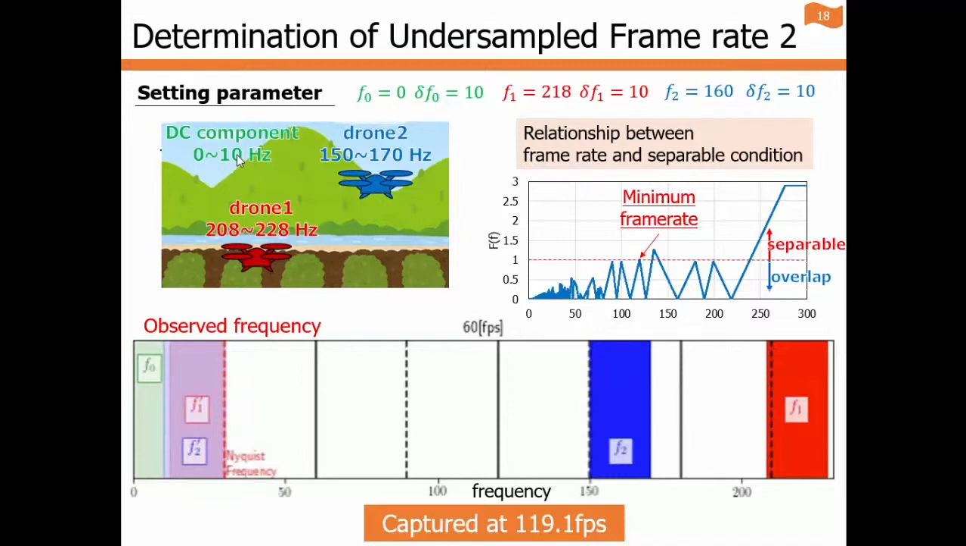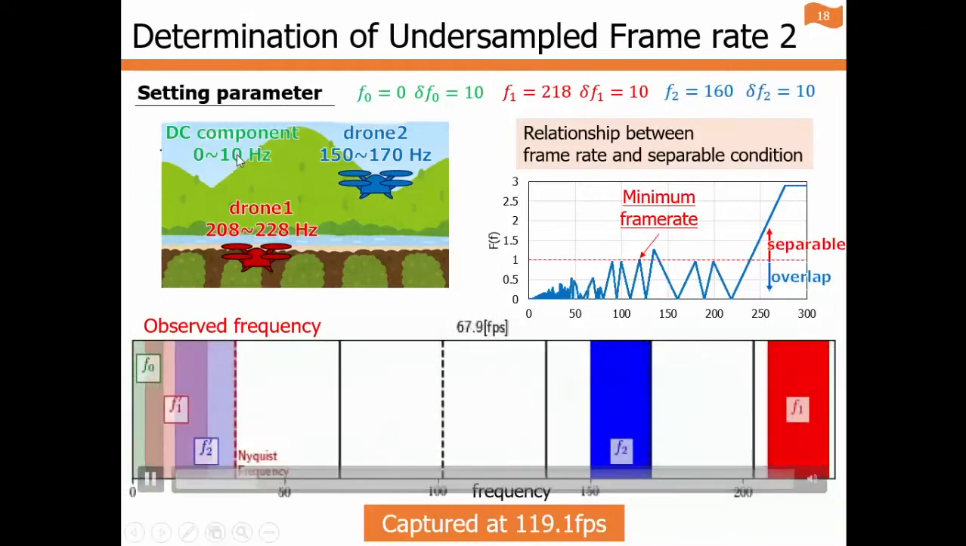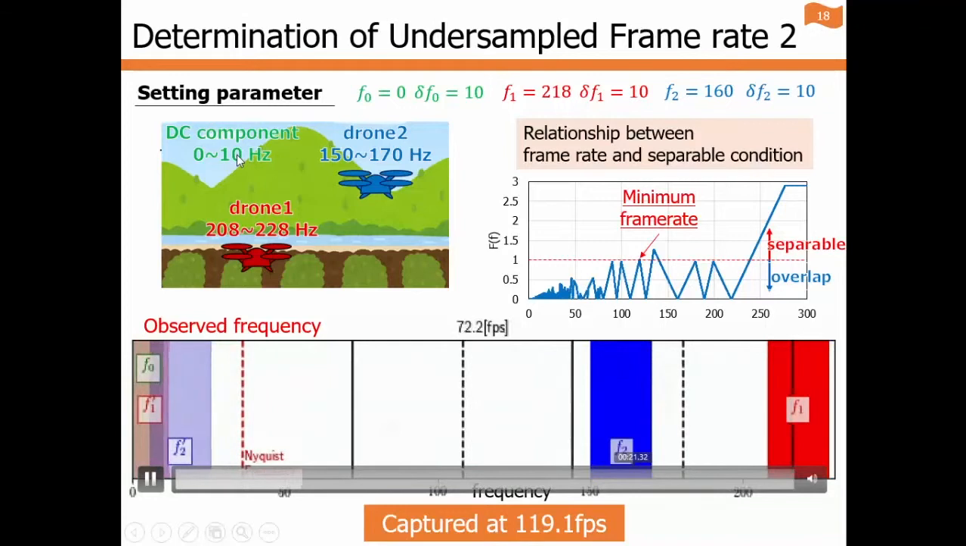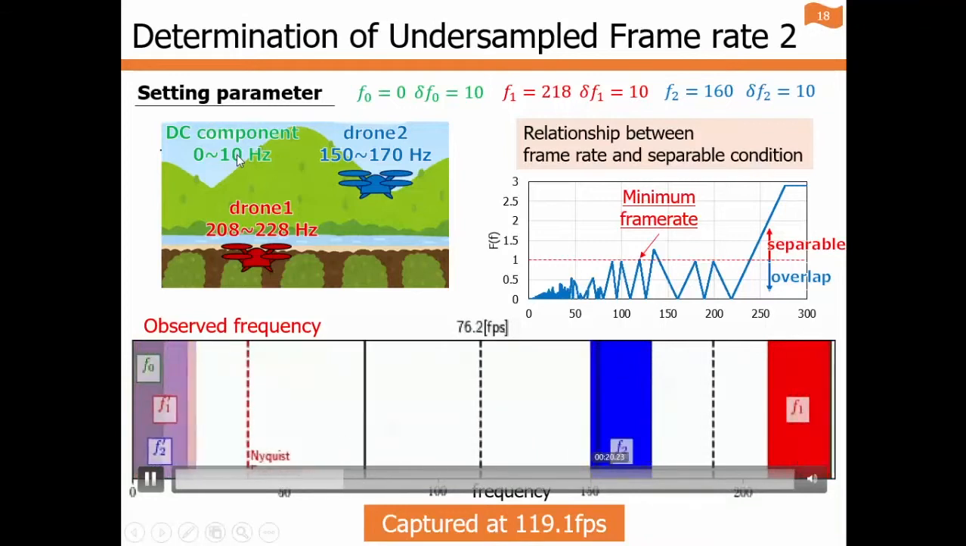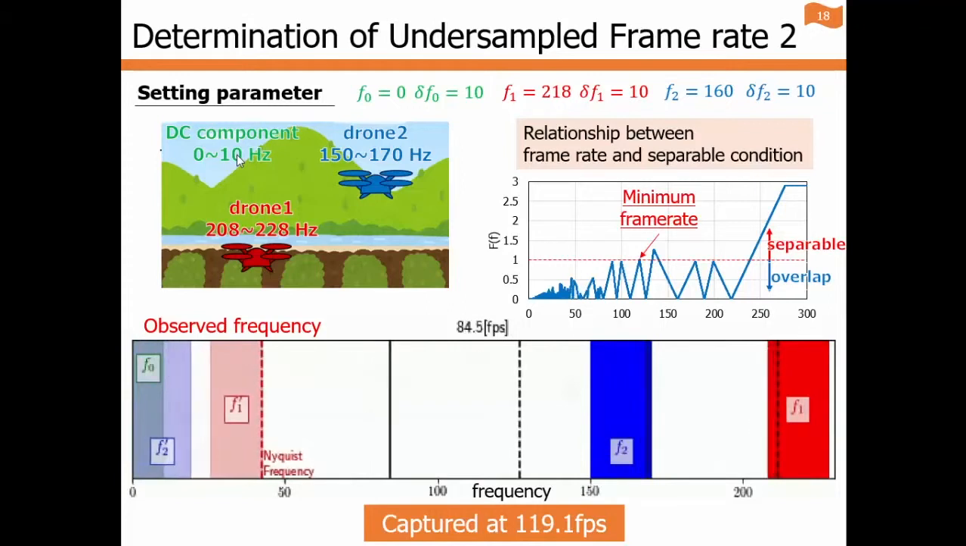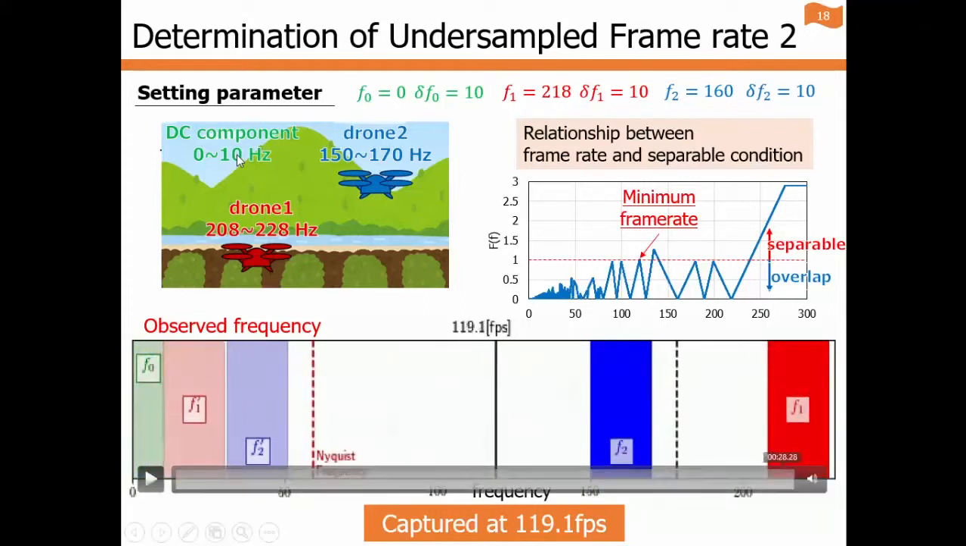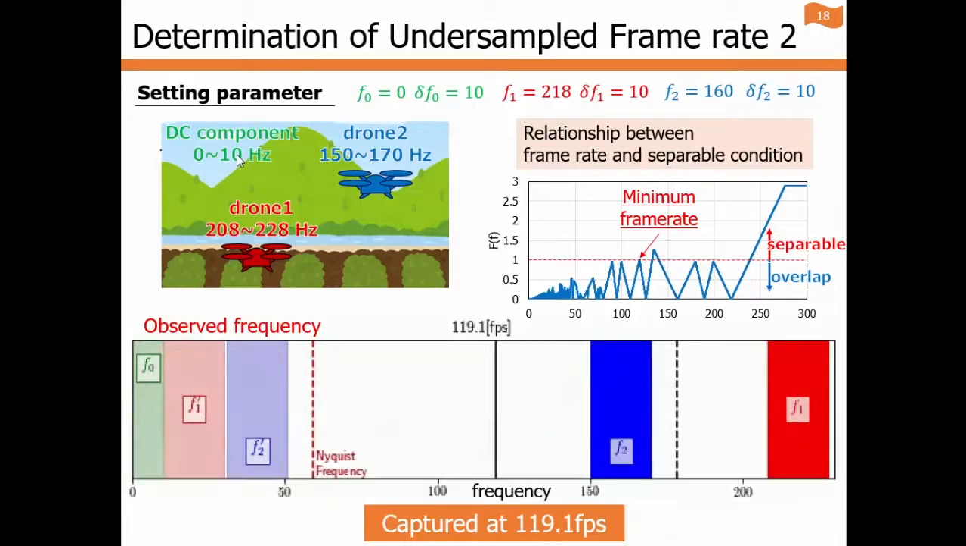So this is a simulation where, when the frame rate changes, the apparent frequency area is changing. And it is separable at 119.1 FPS for the first time. It is the minimum frame rate in this parameter.